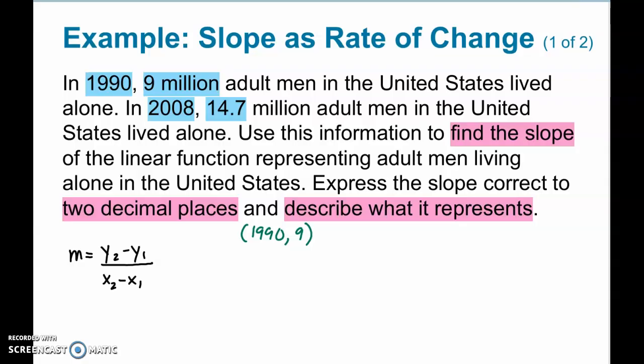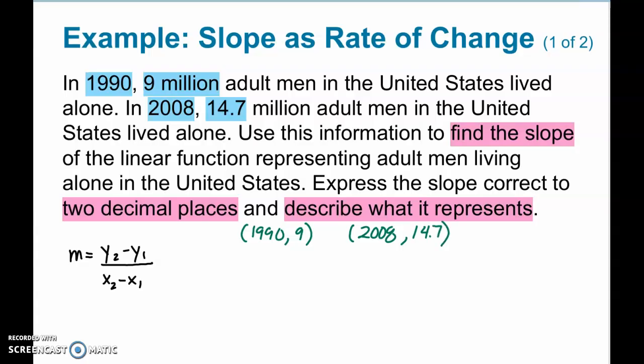Now we're going to keep in mind that the x variable stands for the year. The y variable stands for, it's not 9 people, but it's 9 million. So the units here are millions. And then we have 2008 and then 14.7.